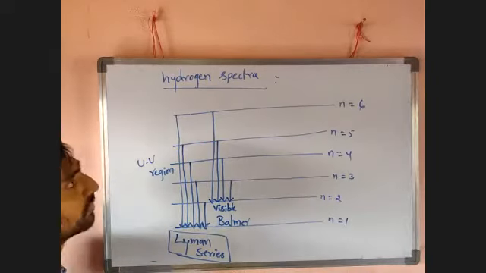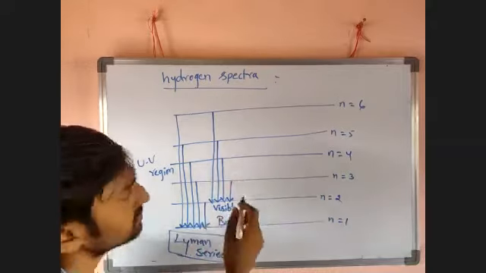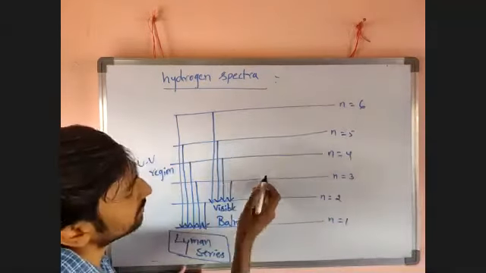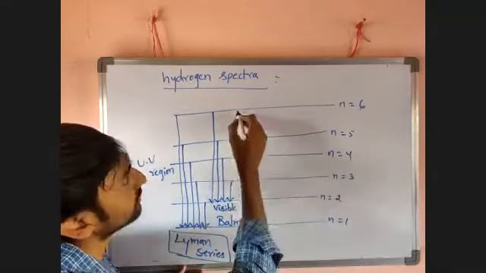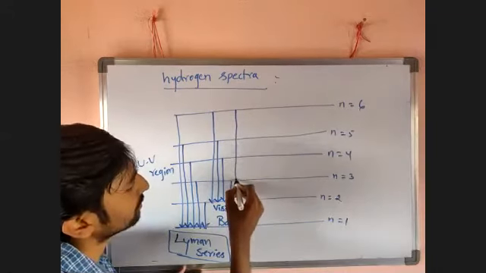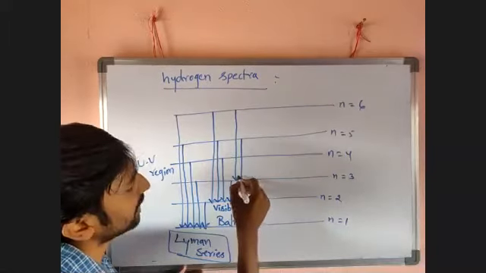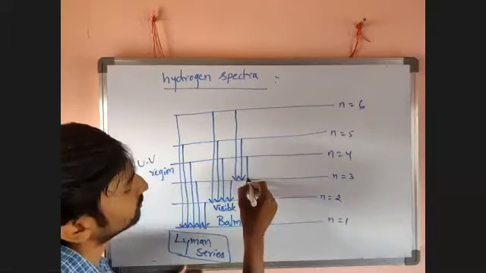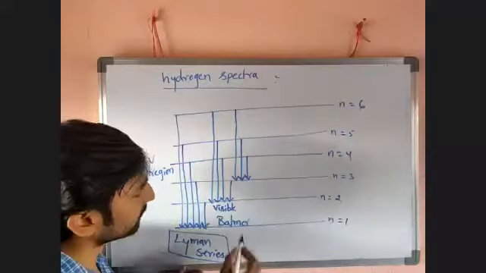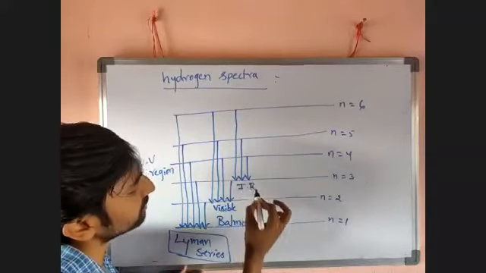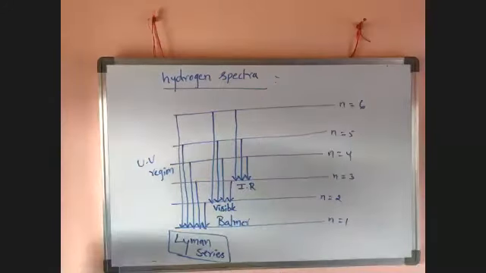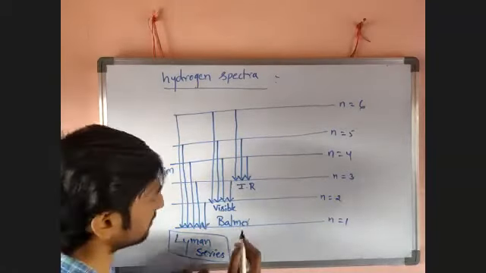Next, when an electron jumps from a higher energy level to the third lower energy level, 6 to 3, 5 to 3, 4 to 3, a series of lines is formed in the IR region. IR means infrared region.